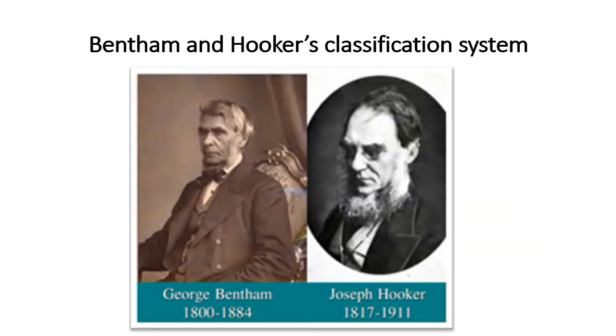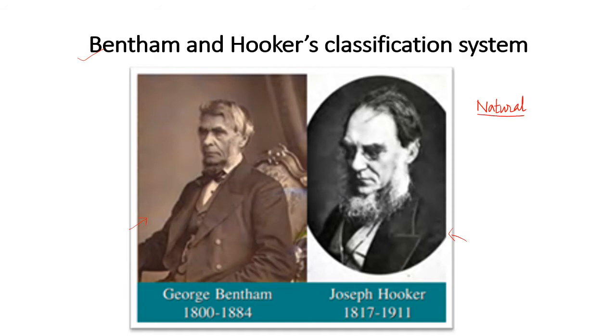Now we will move to the next part of the chapter, that is Bentham and Hooker's system of classification. So this is George Bentham, and this is photograph of Joseph Dalton Hooker. Actually, the system of classification they gave was natural, because all the natural characters of angiospermic plant were considered by them.